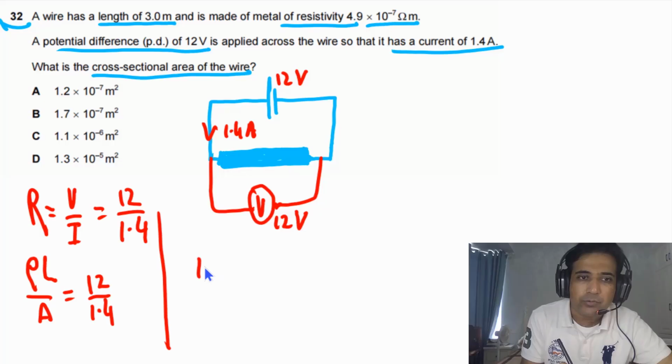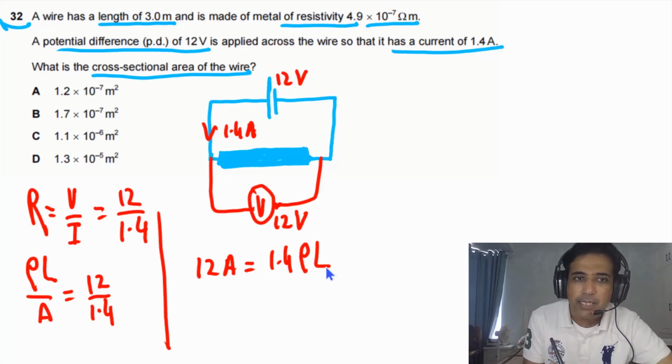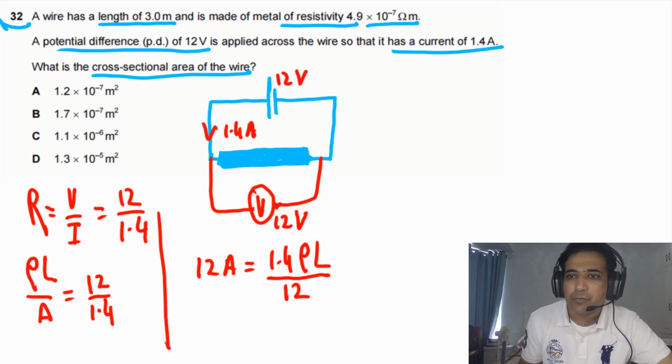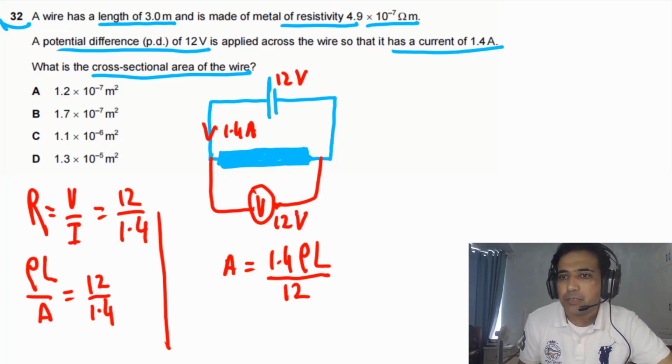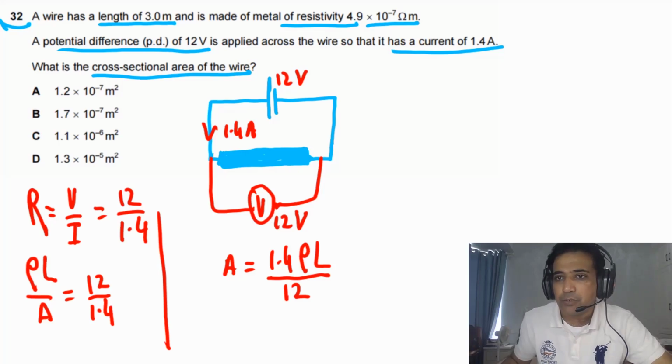We can write down 12A. This will be equal to 1.4 times rho times L. And if we divide this by 12, we can find the value of A. So this is our value of A. Now we simply need to plug in values and we can find the value of A.